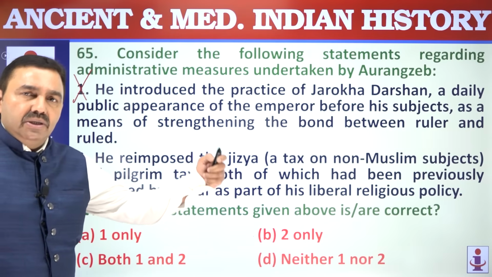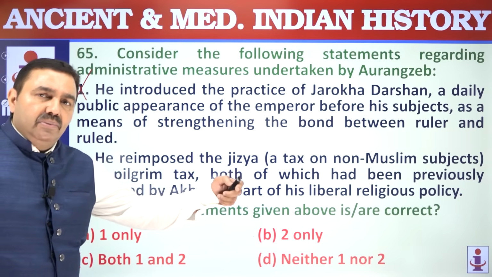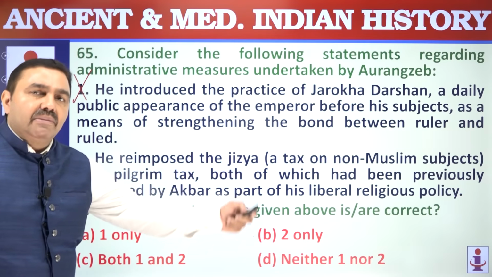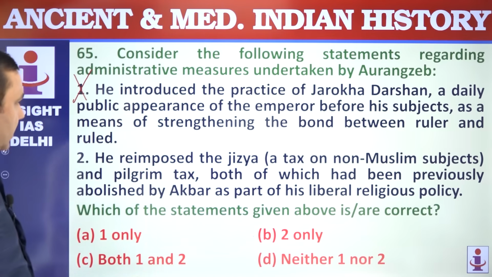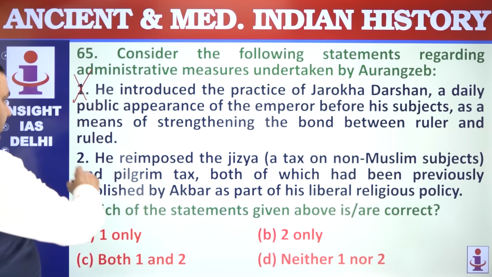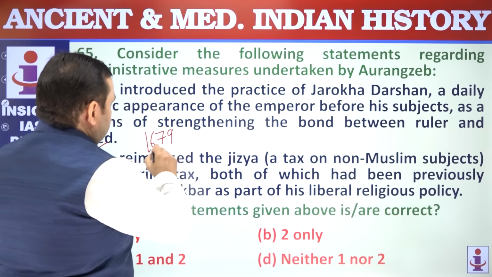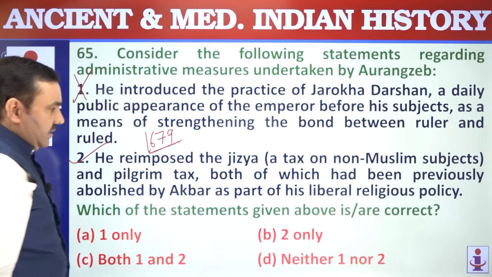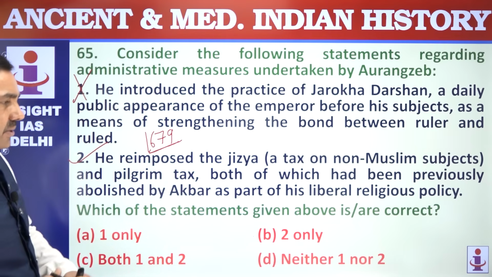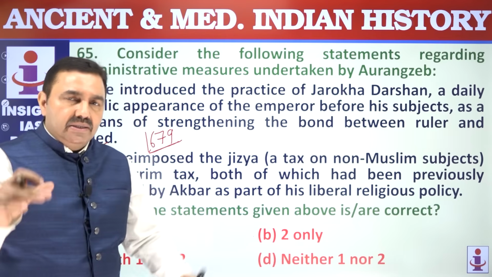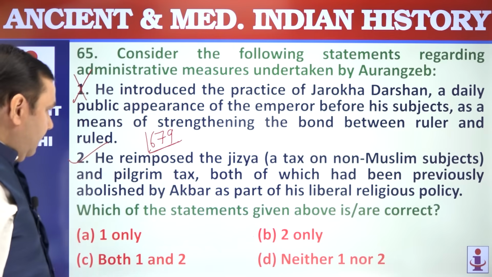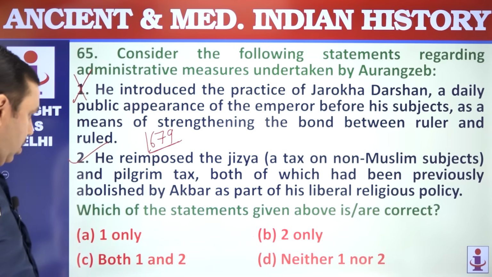Aurangzeb prohibited all anti-Muslim or un-Islamic practices, so he banned it. He imposed the jizya tax and pilgrimage tax in 1679 as part of his efforts to strengthen his hands when he was facing many revolts and rebellions. Correct. Only 2.